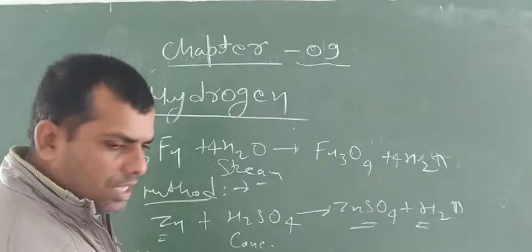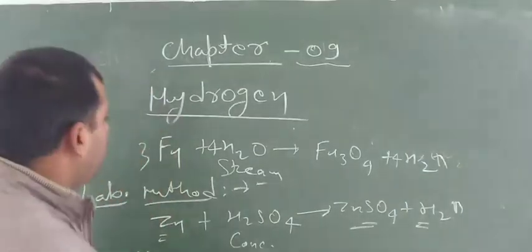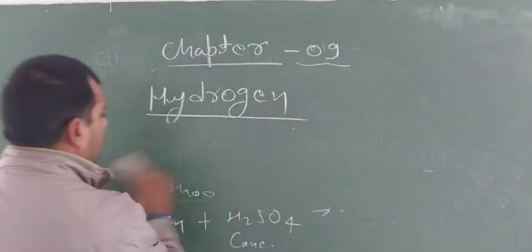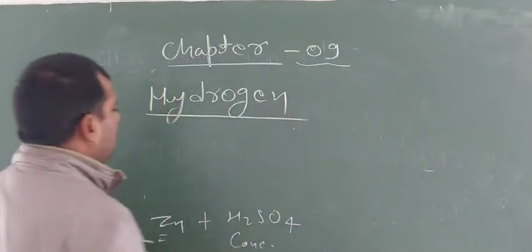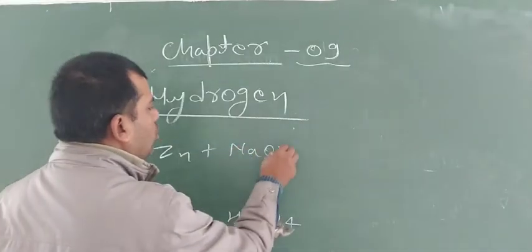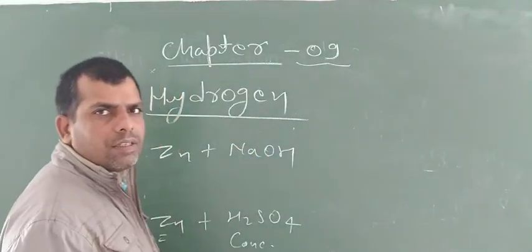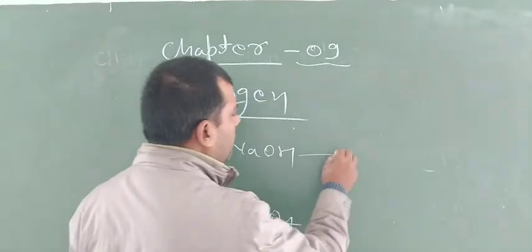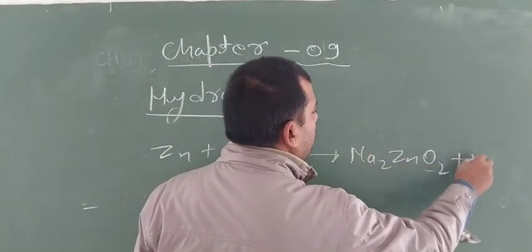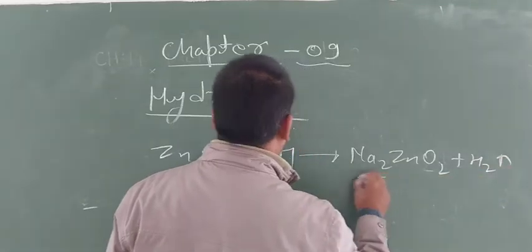Like if zinc is taken, zinc reacts with NaOH to form sodium zincate, Na2ZnO2, with release of hydrogen gas.